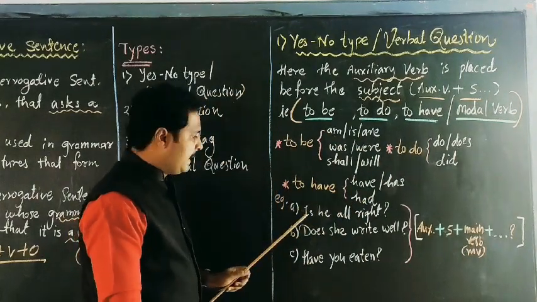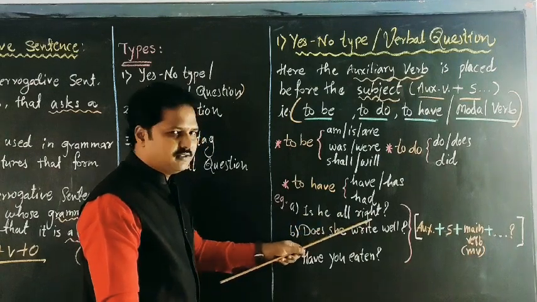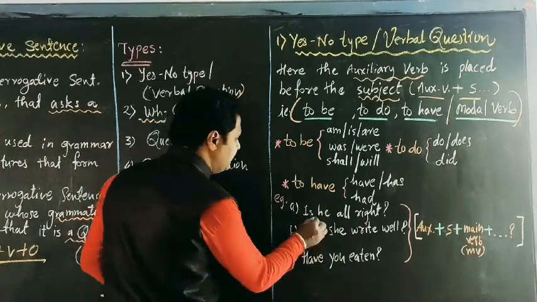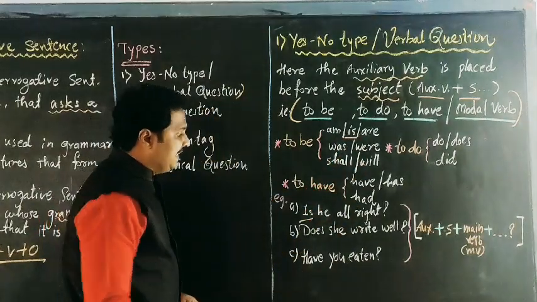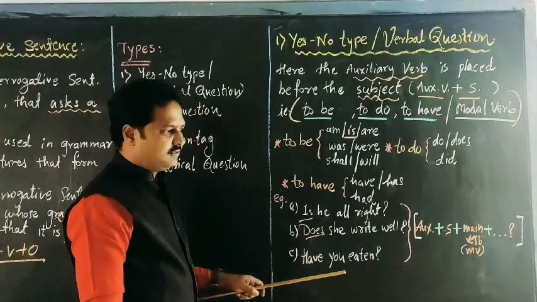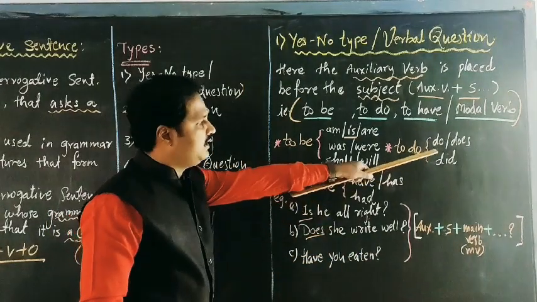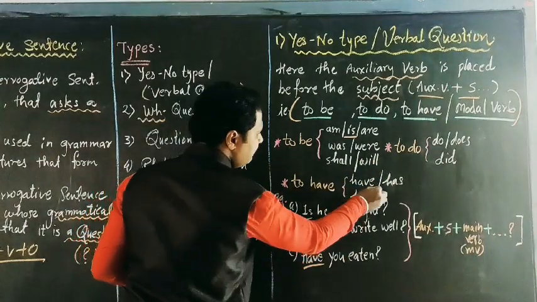For example, I have given here: Is he alright? It starts with is, to be. Then, does she write well? This is also used here, to do. And have you eaten? Here, have is used.